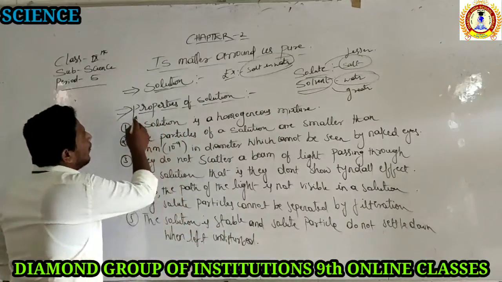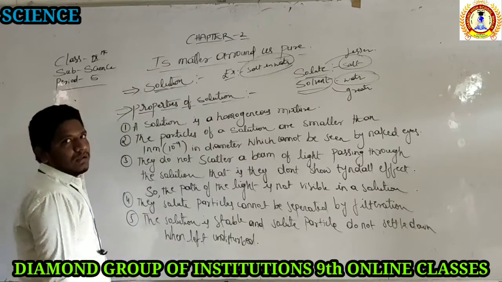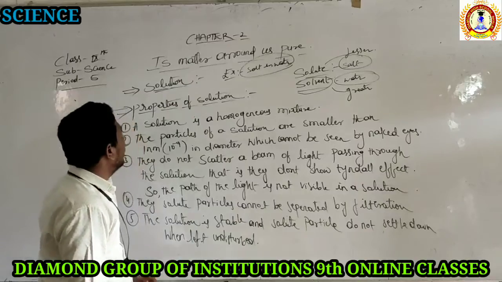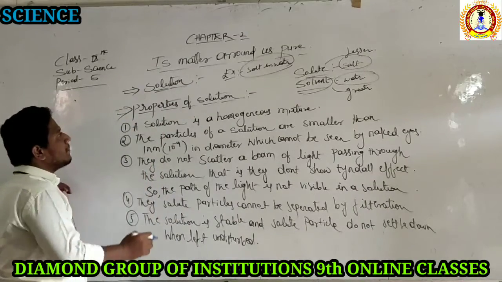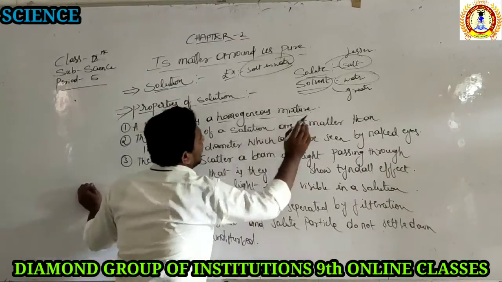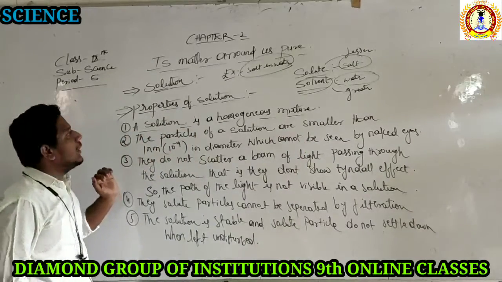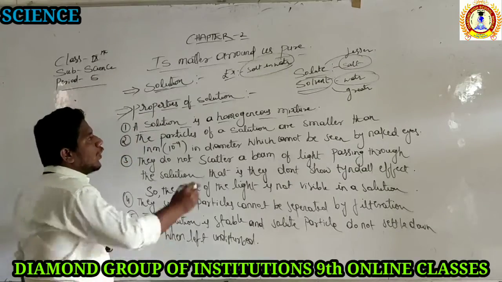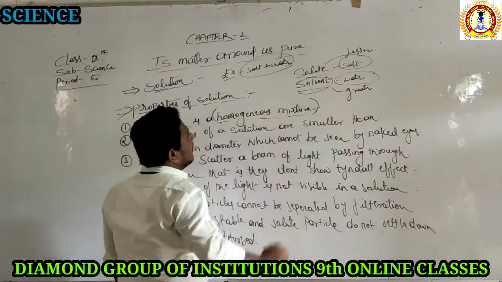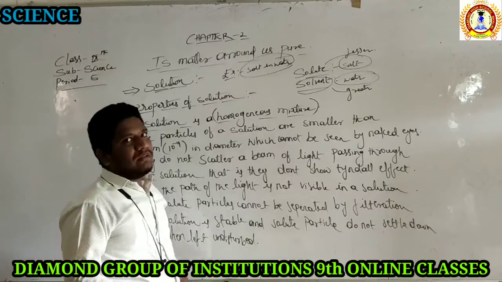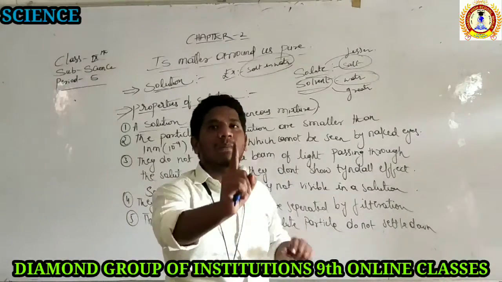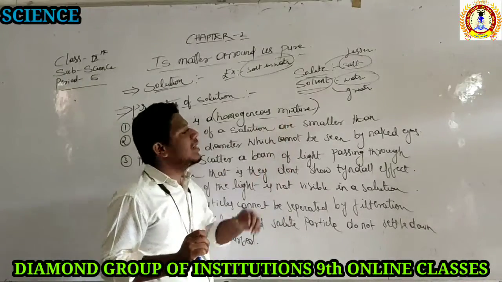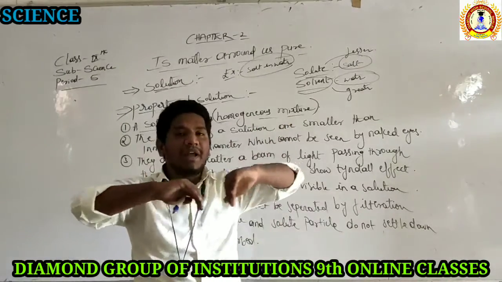Then what are the properties of the solution? I hope you revised the definitions of the solution, solute and solvent. The first property is that a solution is a homogeneous mixture. The definition of the solution is itself the first property of a solution. Homogeneous mixture means when two or more substances combine together and become a single unit, they are called a homogeneous mixture. And the homogeneous mixture will not have any boundaries of separation.